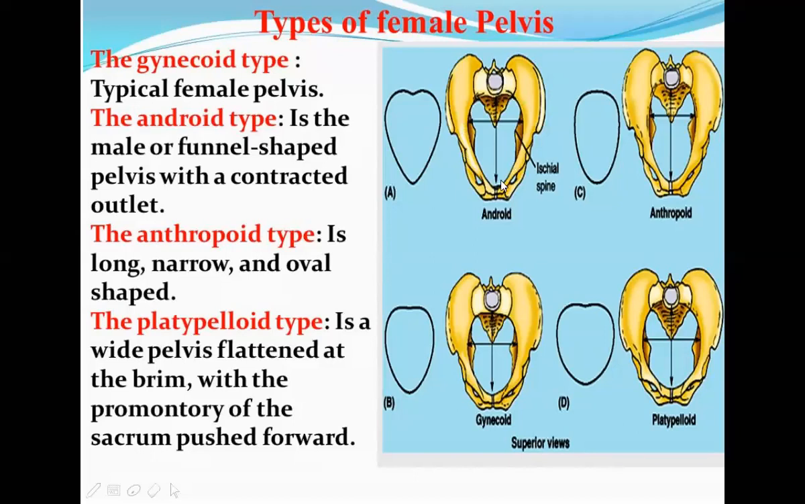It is funnel shape. And then anthropoid. Anthropoid is long, narrow, and oval shape. As we see in this diagram, it is the oval shape in anthropoid. Then platypelloid is a wide pelvis flattened at the brim, with the promontory of the sacrum pushed forward. This is platypelloid, where the sacrum is pushed forward, and this is anthropoid, of some oval shape, and this is the normal one.